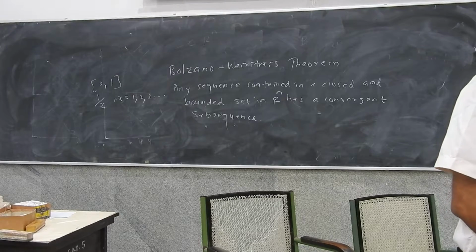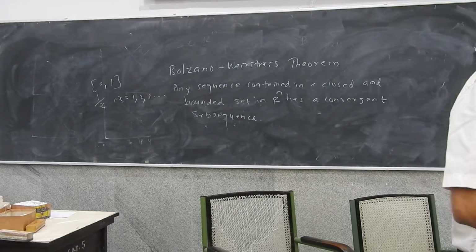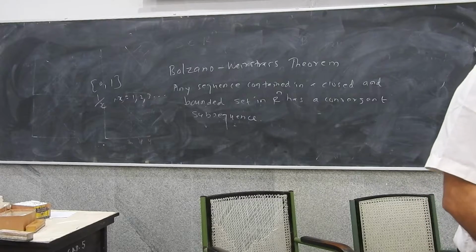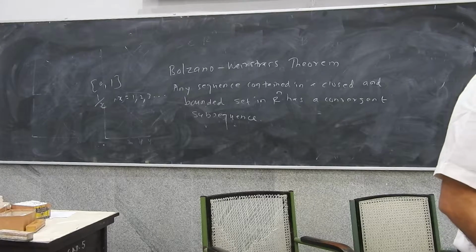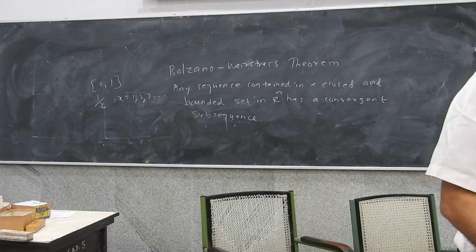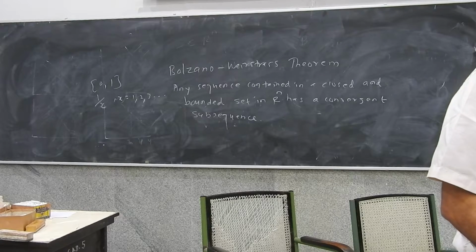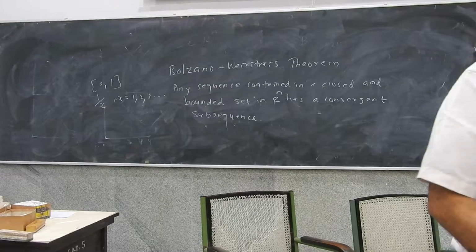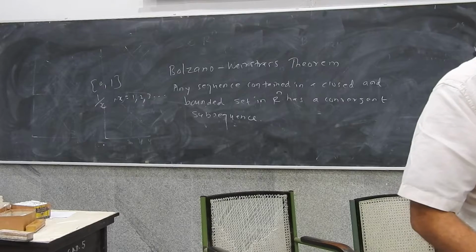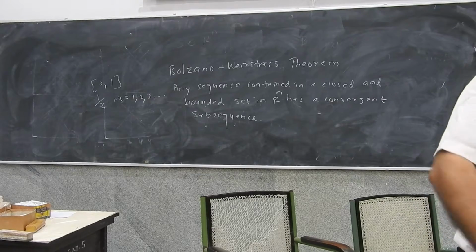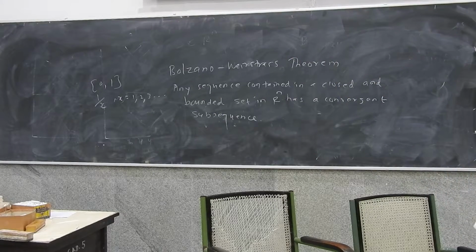What do you mean by subsequence? You take specific terms from this larger set and start calling them the first term, the second term, the third term, etc. Like for example, think of the integers. 1, 2, 3, 4, 5, 6, 7, 8 is a sequence, because the first integer we say 1, the second integer we say 2, third integer we say 3, the fourth integer we say 4, and so on. But now if I think of the sequence of even numbers, I said 2 is the first element of the sequence, 4 is the second element of the sequence, 6 is the third element of the sequence, 8 is the fourth element of the sequence, and so on. So, with this sequence, what I am doing is defining a subsequence.